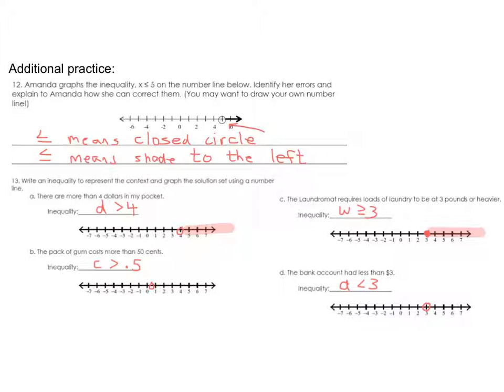50 cents is 0.5, so I have a circle around roughly where 0.5 is, and greater than, of course, means it's going to be above 0.5. And then less than 3, I have an open circle around 3 because it doesn't include 3. And less than 3 means below, so I shade to the left. All right, so there you have it. Let me know if you have any questions, and if not, if there's time, you can go ahead and start the homework.